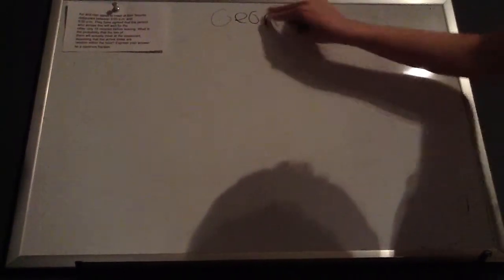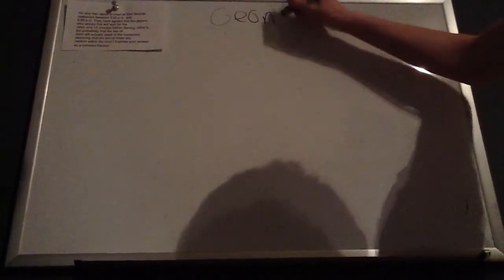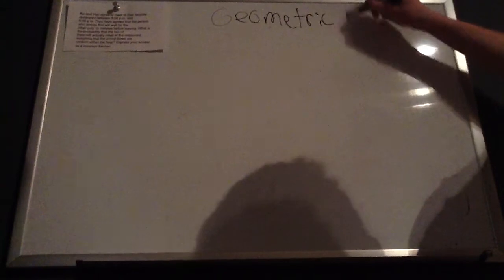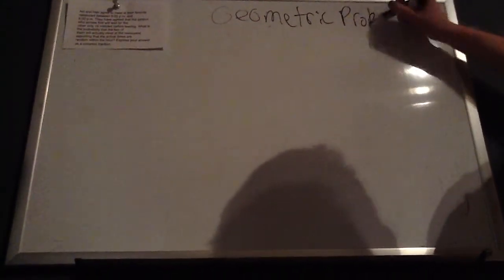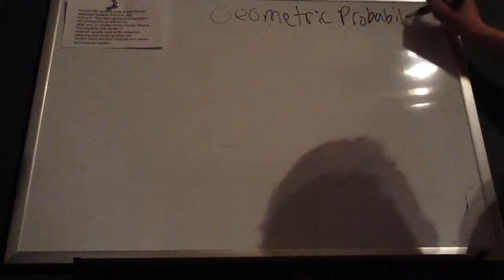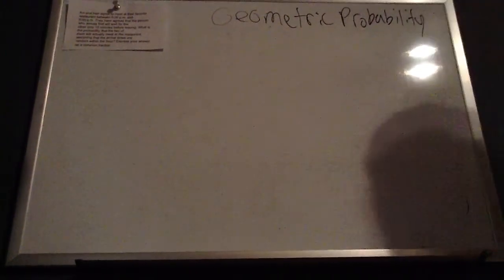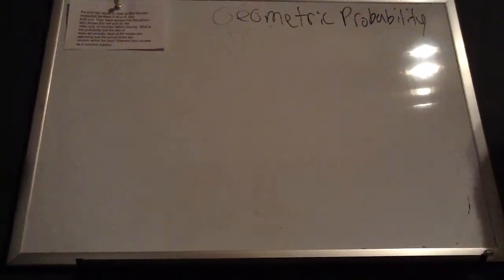Okay, so in this problem, we're going to use something called geometric probability. Oh, that's a horrible name. Geometric probability. Which sounds complex, but we're just really drawing a picture.